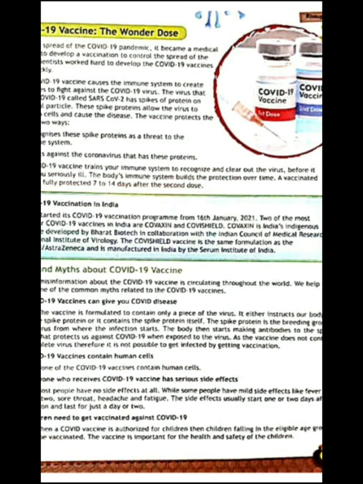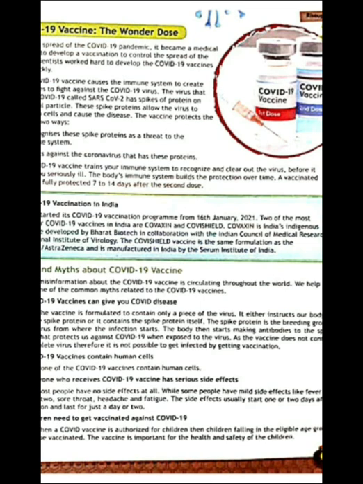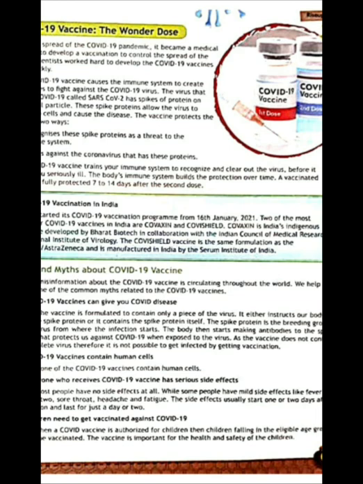So, what are the facts and myths about the COVID-19 vaccine? Lots of misconceptions and misinformation about the COVID-19 vaccine are circulating throughout the world. We help you to bust some of the common myths related to the COVID-19 vaccine.